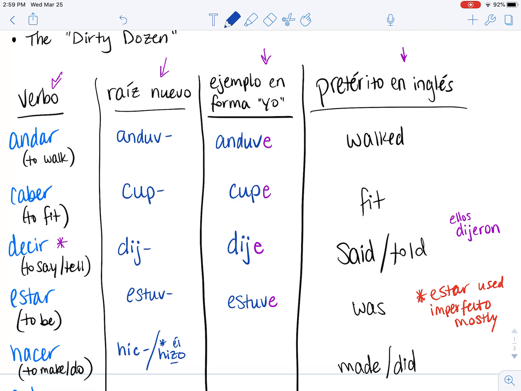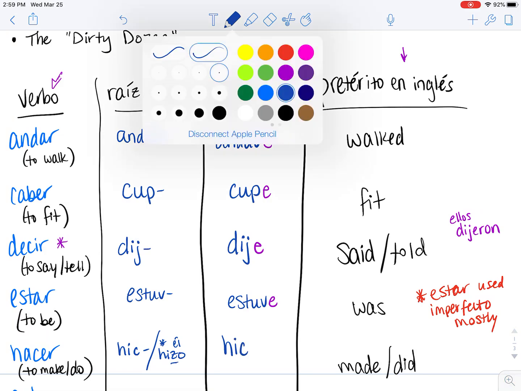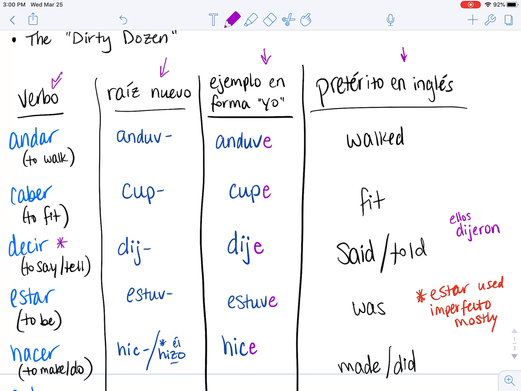It all comes down to pronunciation and keeping that when spelling things out. If we wrote it this way, this would be pronounced "el ico," which is just gibberish. So, él hizo, but in the yo form, we have hice.